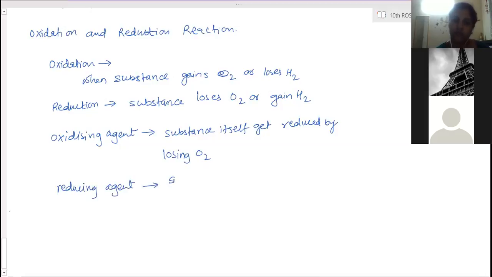The substance which gains oxygen, which itself gets oxidized by gaining oxygen, is said to be the reducing agent.